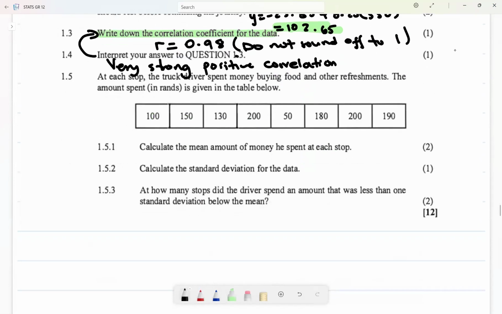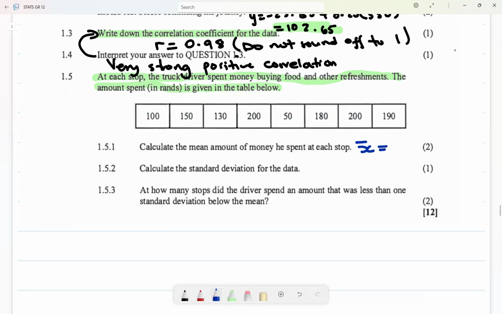At each stop, the truck driver spent money buying food and refreshments. The amount spent in rand is given in the table below. So in each interval, he spent this amount of money. This is the Grade 11 data that we are used to. They say calculate the mean amount. So you just use your calculator, 1-var stats, and you punch in the data, and then you get your mean.